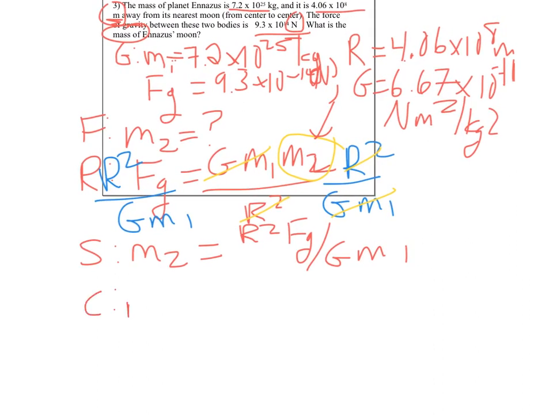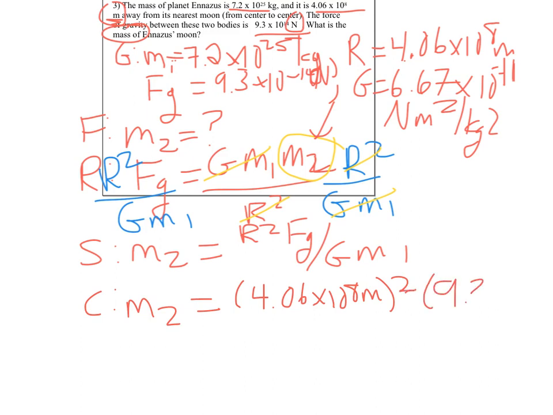So now I can go M2 is equal to, what was my R? 4.06 times 10 to the 8th meters squared times FG, which was 9.3 times 10 to the negative?